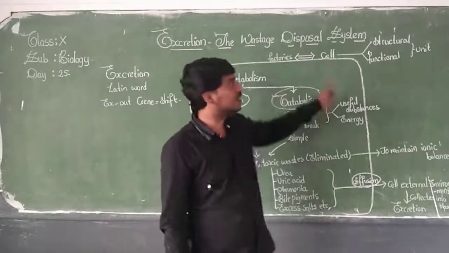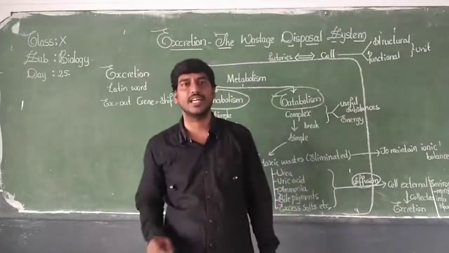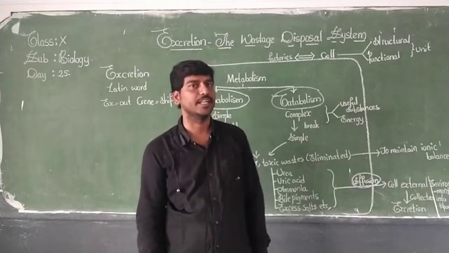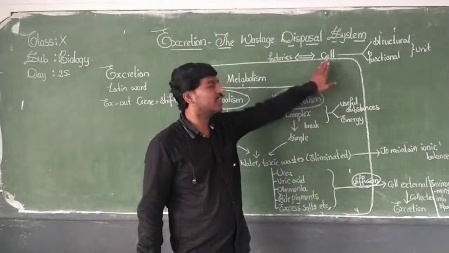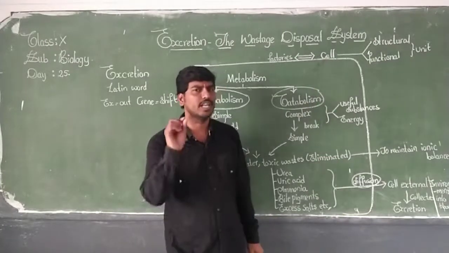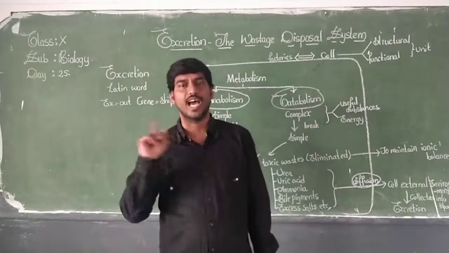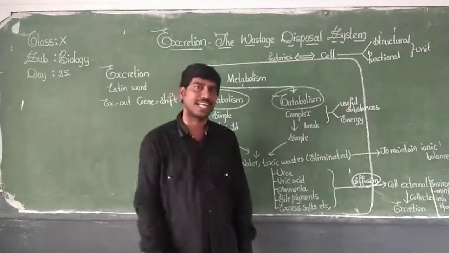Therefore, we call the cell a structural and functional unit of an organism, isn't it? The same way, we can consider the cell a small miniature factory, like the big factories we see in our surroundings.